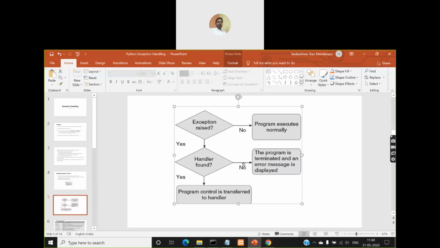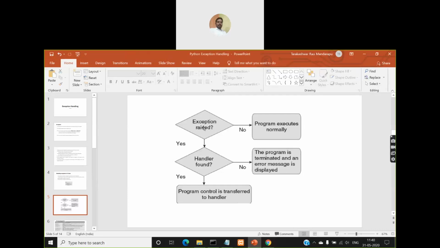So whenever an error occurs in our program, either a syntax error or logical error, whatever error it is, what is happening? Our program gets terminated and we get an error message on the screen, right? So this is what is happening. But we don't want that to happen. Instead, we want to handle that exception so that program will continue normally without terminating, and it will terminate only after completely executing the program. So this is how exception handling works.